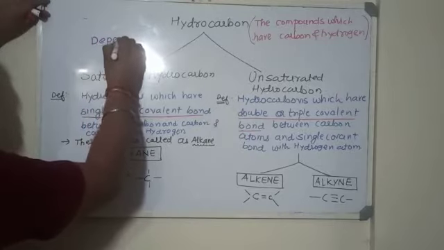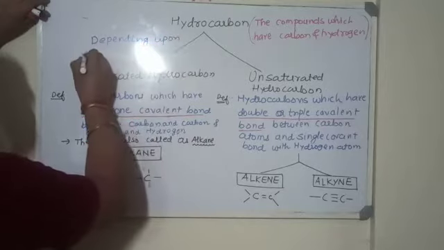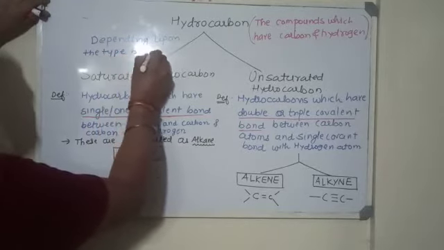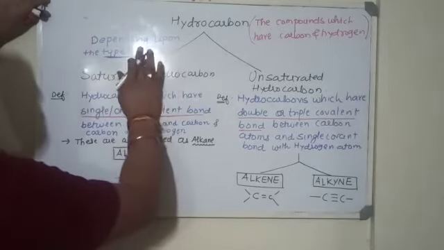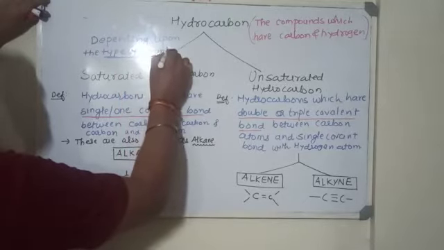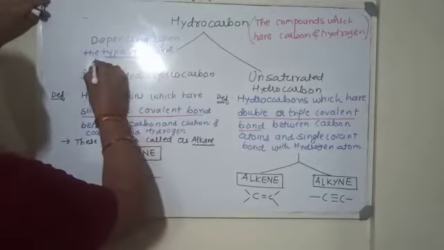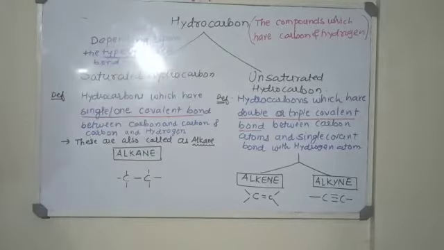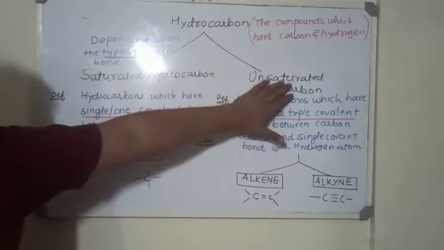ठीक है, किस पे categorize किया है? Depending upon the type of bond. ठीक है, किस type का bond है? Depending upon the type of covalent bond. Okay, so depending upon the type of covalent bond, hydrocarbons have been divided into saturated hydrocarbons and unsaturated hydrocarbons.